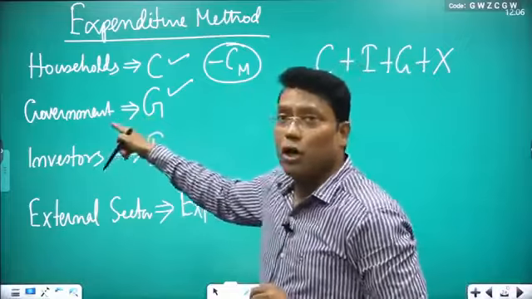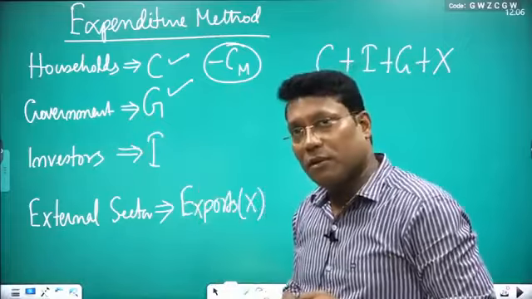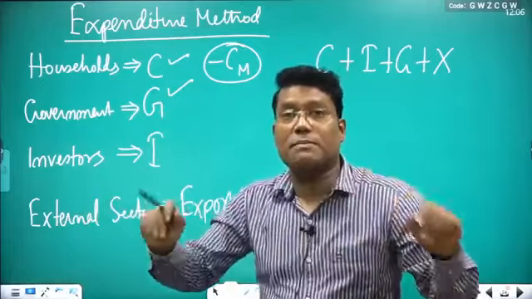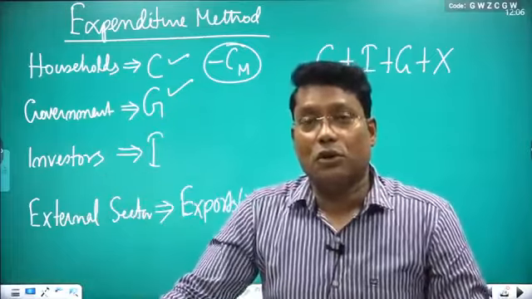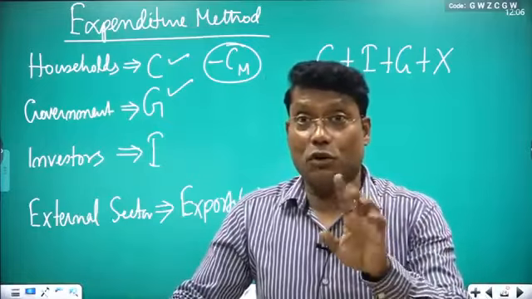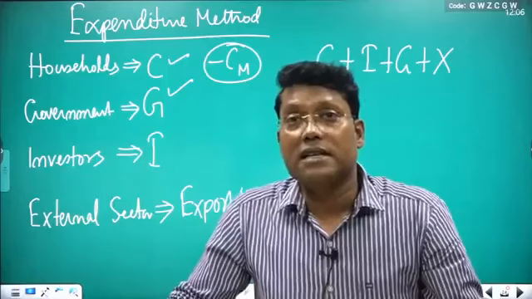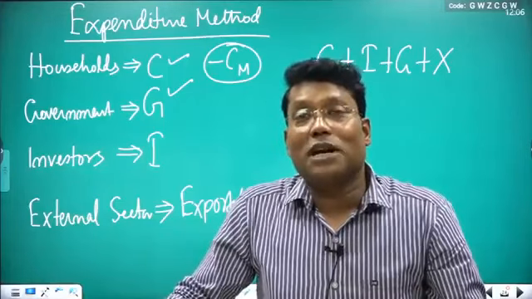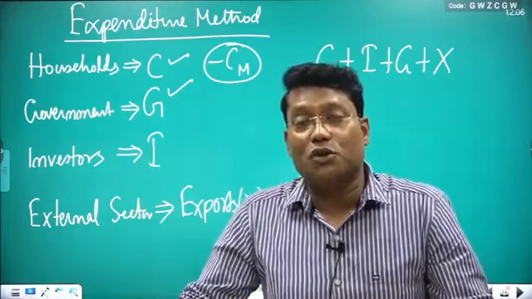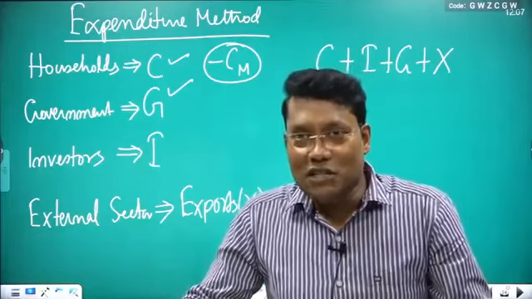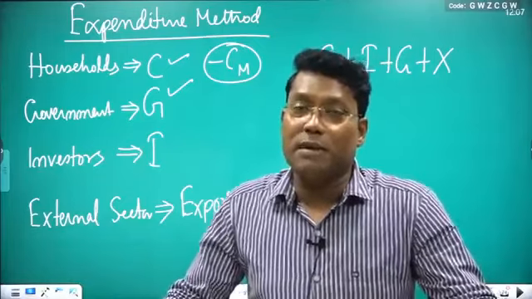Similarly, think about the government. If the government is spending G amount of total expenditure, they are spending it on goods and services. Even see what C is: the total private final expenditure. It does not mention domestically produced or imported goods, so you have to subtract it. G is the total expenditure incurred by the government.